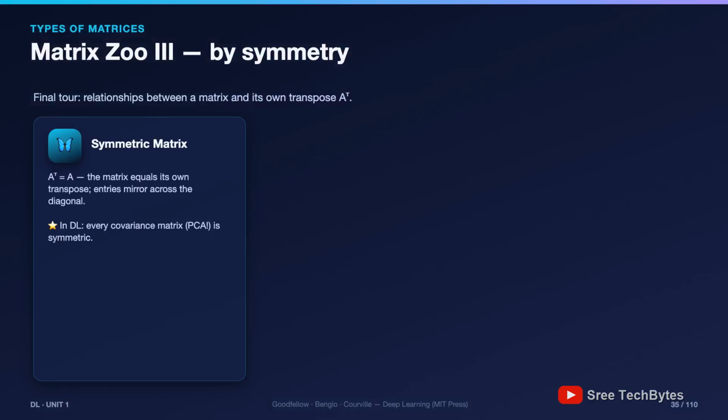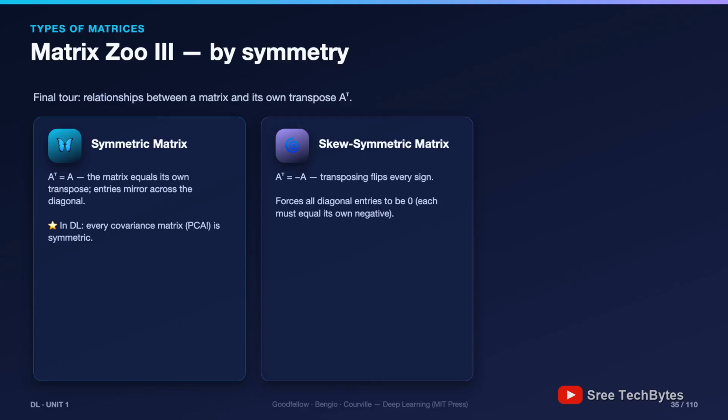Final visit to the zoo, and these three are defined by how a matrix relates to its own transpose. Remember, transpose means flip rows and columns. The symmetric matrix: A transpose equals A, the matrix mirrors perfectly across its diagonal. Star fact: every covariance matrix is symmetric, and that's the matrix PCA is built on. We'll meet it soon. The skew-symmetric matrix: A transpose equals minus A, transposing flips every sign.